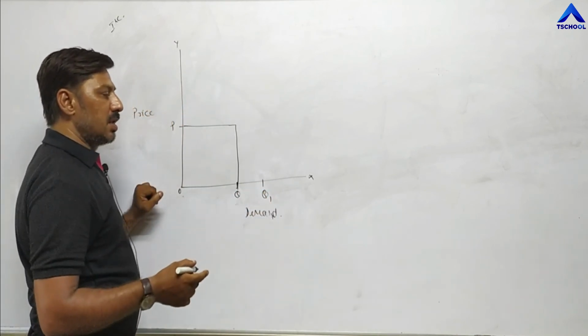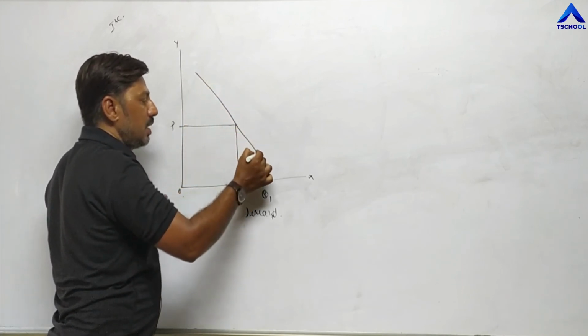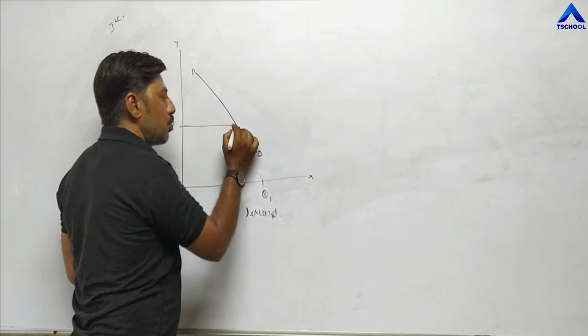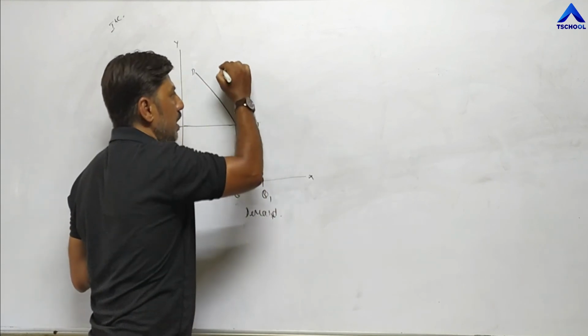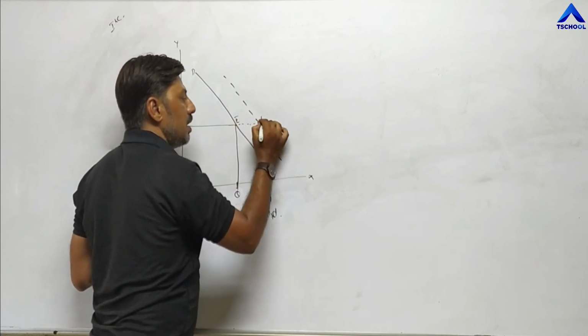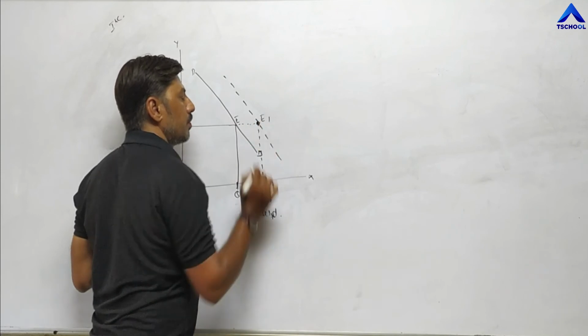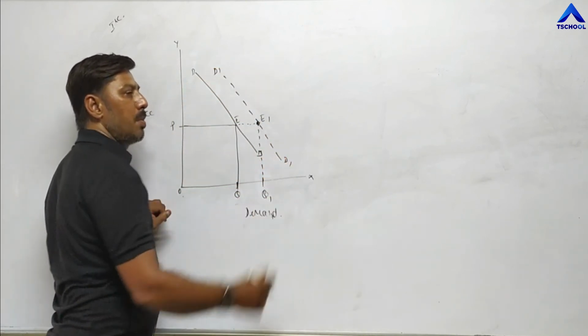If demand increases, then what happens? Earlier the demand curve is like this, D, but now join the changed demand. So the new equilibrium point is E1, and this is D1, the new demand curve.